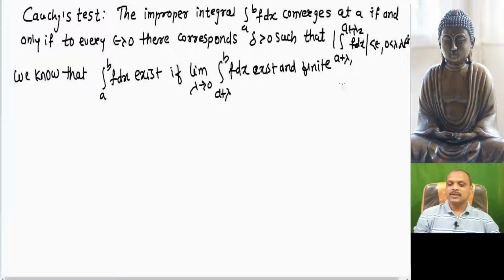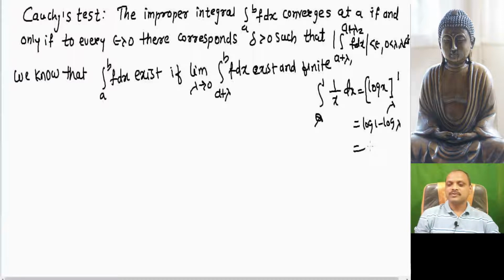For example, we take 1 divided by x, and if we would like to integrate this from 0 to 1, then if we take 0 plus lambda, the limits are lambda to 1, and we know the integration of this is log of x between the limits lambda to 1, which is log of 1 minus log of lambda. Log of 1 is 0, so we have minus log of lambda.